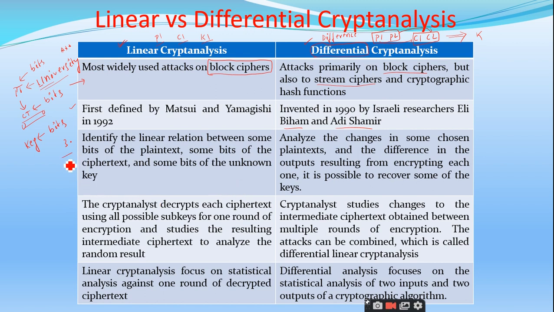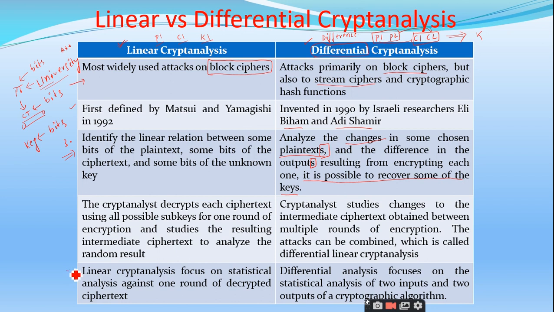So this point we have already discussed. Linear relation between some bits of plain text and the ciphertext and the unknown key is what the attacker is going to identify. But in the differential analysis, he is going to analyze the changes in some chosen plain texts. This is not one text, you can observe here. You can take more than one text, and the difference in the outputs, which are nothing but the ciphertexts. Right. And by making use of the difference between the plain text and the ciphertext, it is possible to recover some keys. So the main intention is to get the key, right?